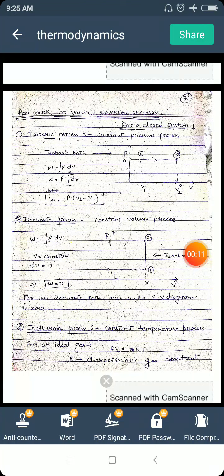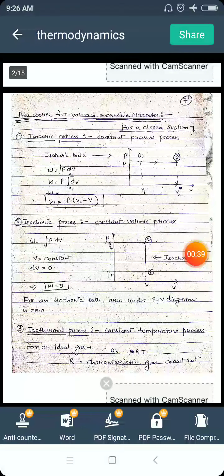In the last lecture, we studied about work and work transfer in thermodynamic processes. In this lecture, we will derive the formula for work for different kinds of thermodynamic processes for a closed system only. You should keep in mind that the formulas that we will discuss in this lecture are only for a closed system. I have clearly mentioned this in the notes as well. So first we will study about isobaric process or constant pressure process.